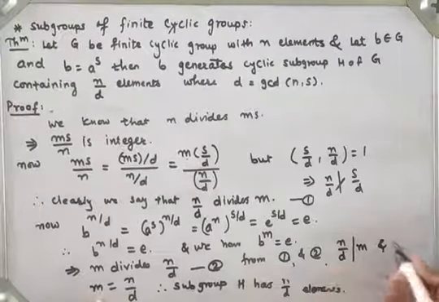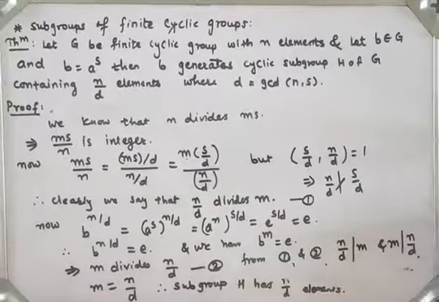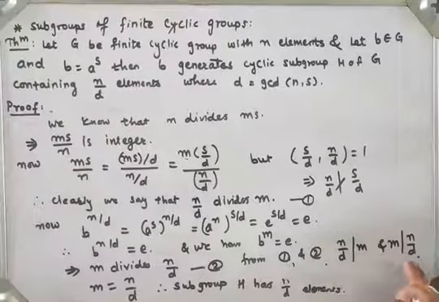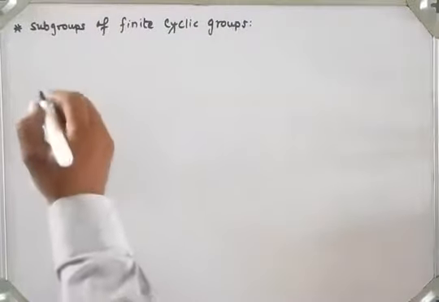Here n by d divides m and m divides n by d. So I get m is equal to n by d, because this is possible if and only if both are the same. Therefore h contains n by d elements, hence the proof of the theorem. Let us see the next corollary.